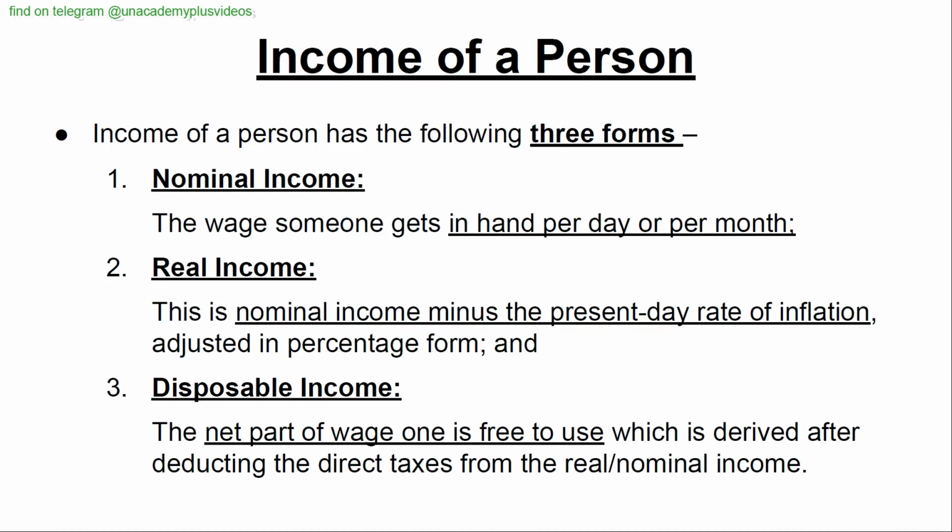Income of a person. Income of a person has the following three forms: nominal income, real income, and disposable income. Nominal income: the wage someone gets in hand per day or per month. Real income: this is the nominal income minus the present-day rate of inflation adjusted in percentage form. And disposable income: the net part of wage one is free to use, which is derived after deducting the direct taxes from the real or nominal income.